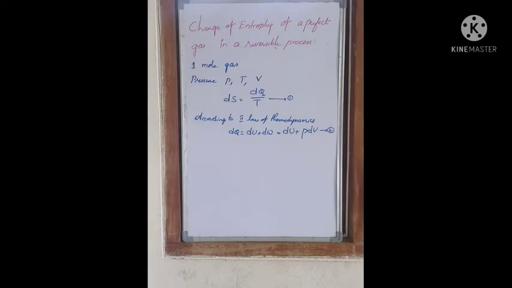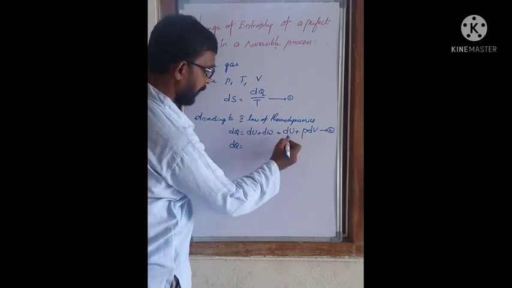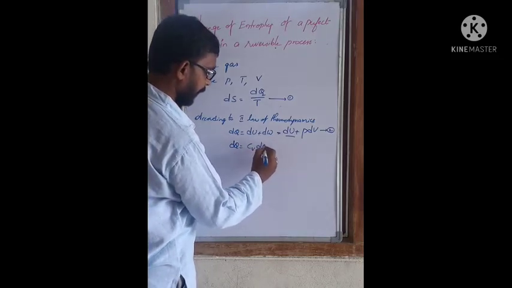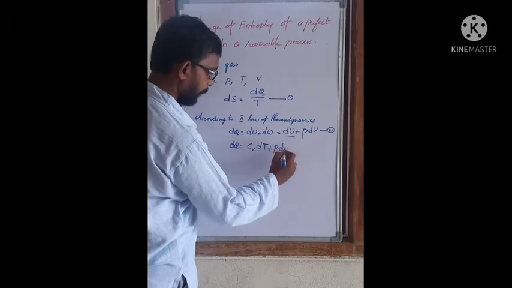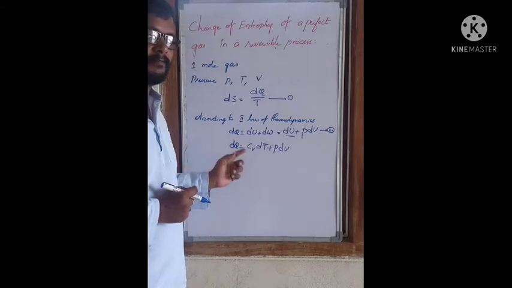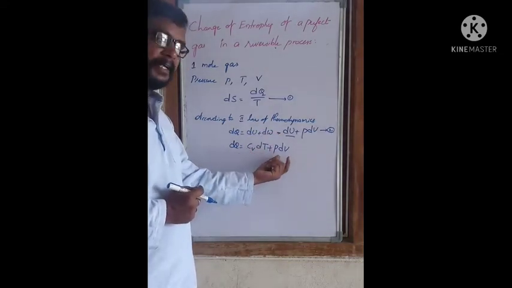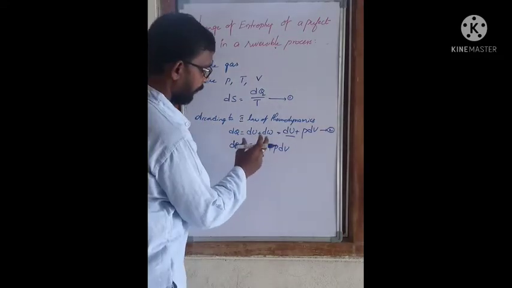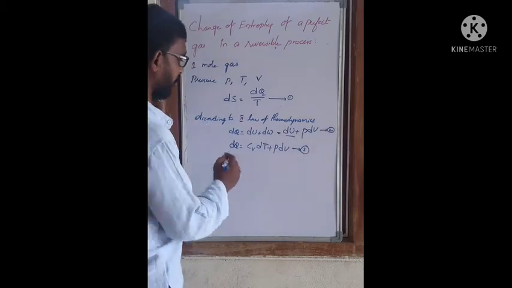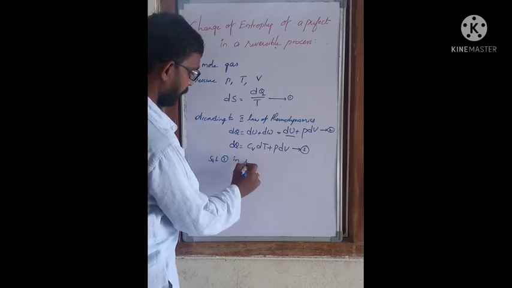Let us substitute. dU can be written as Cv dT, so dQ equals Cv dT plus P dV, where Cv is the specific heat at constant volume. Assume this is equation number 3, and substitute 3 in 1.